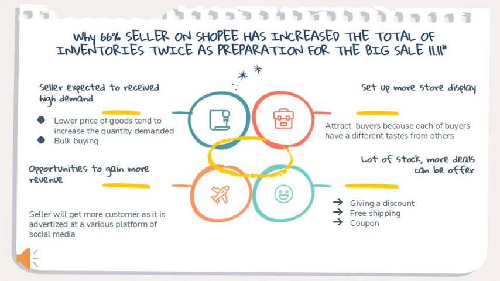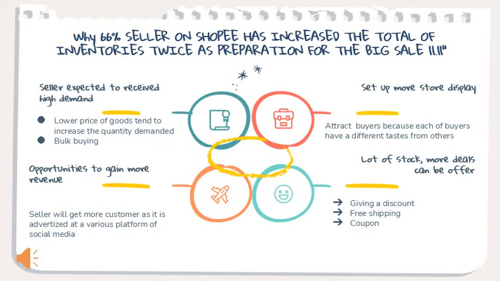Moreover, sellers increase their inventory because they want to grab the opportunity of gaining more revenue. As we can see, every time we see advertisements on various social media platforms, just like Instagram and TikTok. This will help sellers get more customers from the very young to the veteran. Last but not least, a seller who has a lot of stock can give more offers and more deals to customers, either to new customers or existing Shopee accounts.